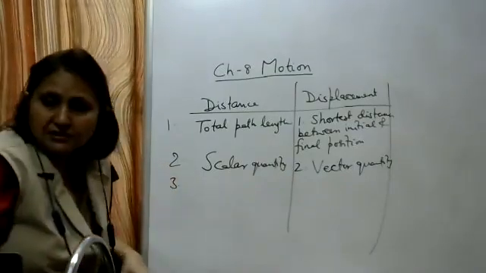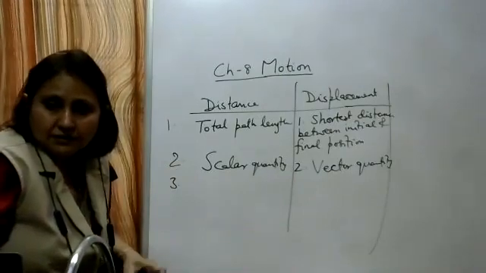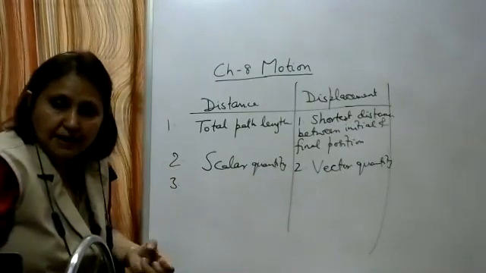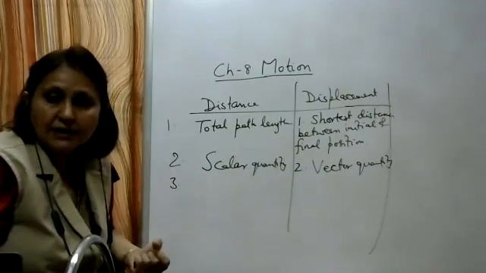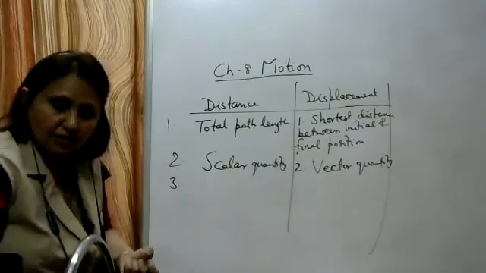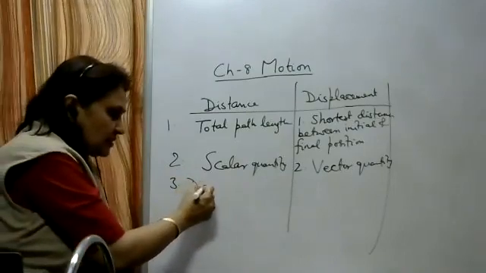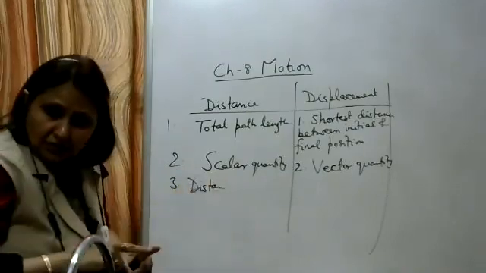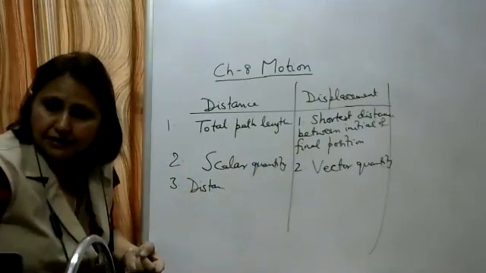Third difference. Just now we have studied that the magnitude of displacement can be equal to or less than the distance traveled. So the distance traveled can be equal to or greater than the magnitude of displacement.